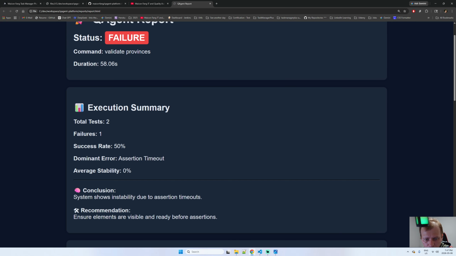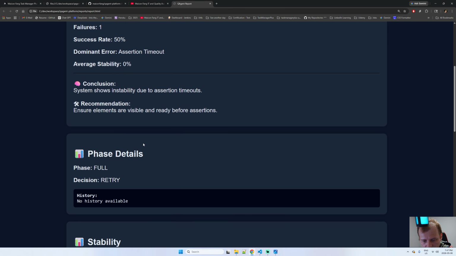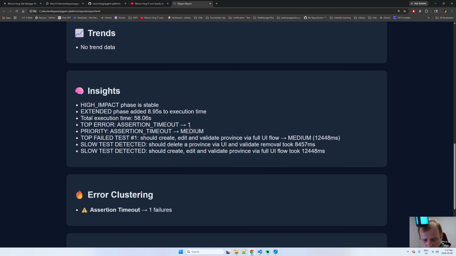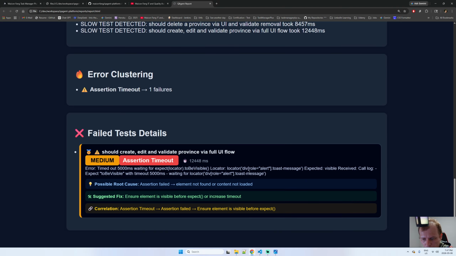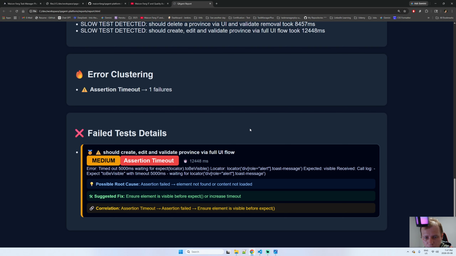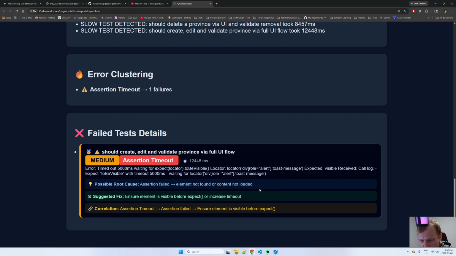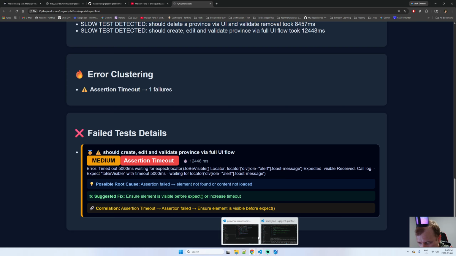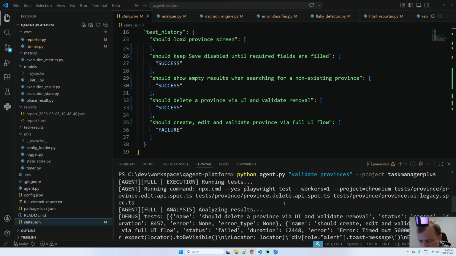Execution summary: total tests was 2, failure was 1, and the success rate was this one. And here it's showing the problem as well. But this is basically the first time. Let me run a second time and see what's happening.